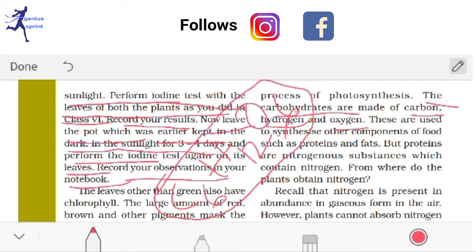These are used to synthesize the other components of food, such as protein, fat, etc. But proteins are nitrogenous substances which contain nitrogen. Plants obtain nitrogen, which is very important for their growth, so they have to process or synthesize this nitrogen, and they can do so by this mechanism also.